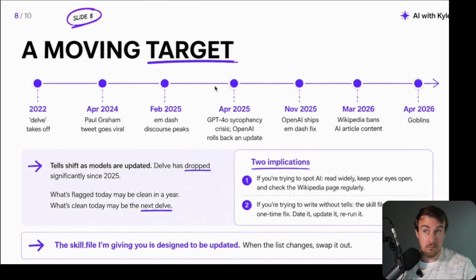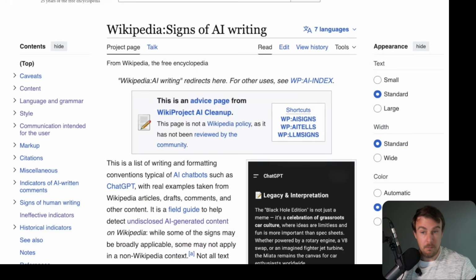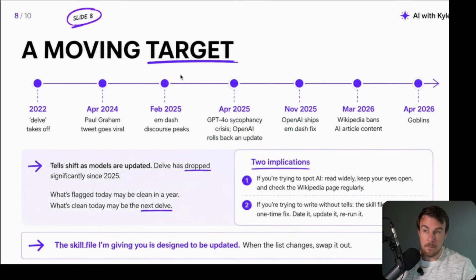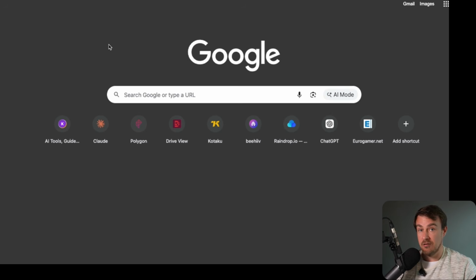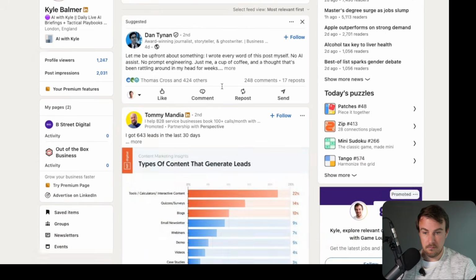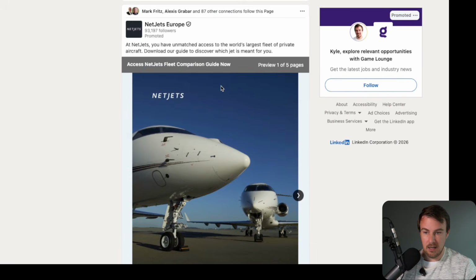So what you knew about AI detection, what you knew about AI tells and giveaways may not be correct anymore. So you have to keep up to date. Two implications here. If you are trying to spot AI, read widely, keep your eyes open, kind of assume that everything is AI and look for those giveaways. Twitter is generally where these things become known very early, but they will come onto this Wikipedia Signs of AI writing. Also, if you want to train your brain to look for it, go to LinkedIn. I mean, I can pull up LinkedIn right now, and I'm sure within a few seconds find an AI-generated article or post that has a bunch of AI-generated comments on it.